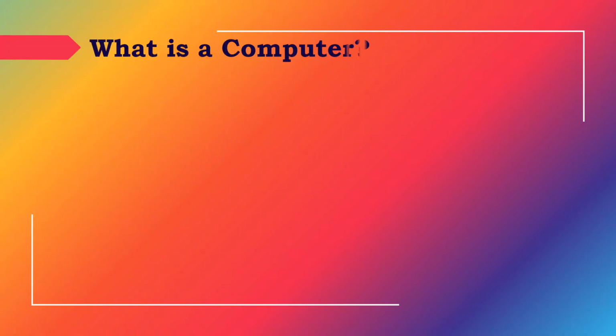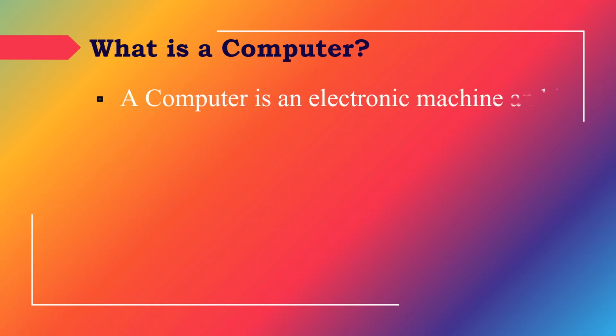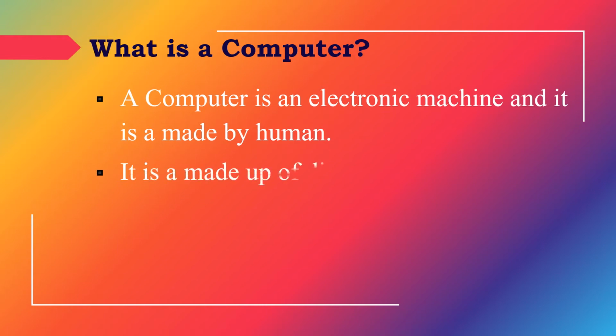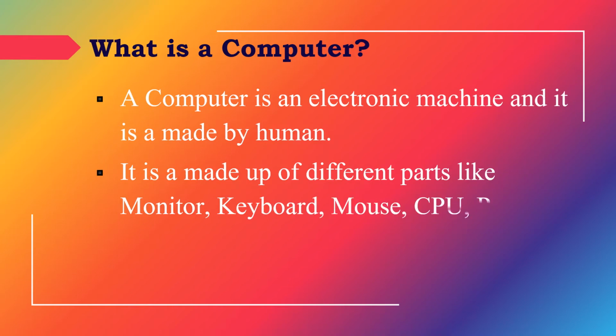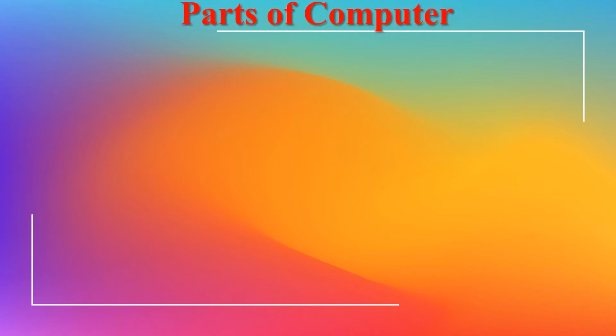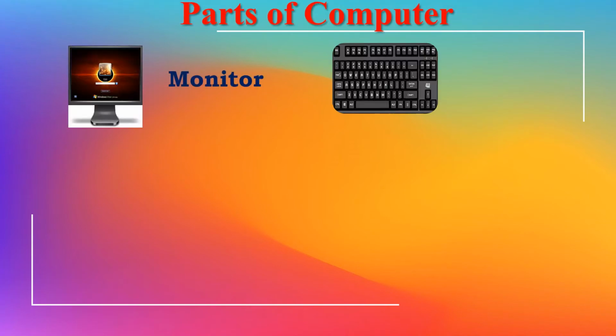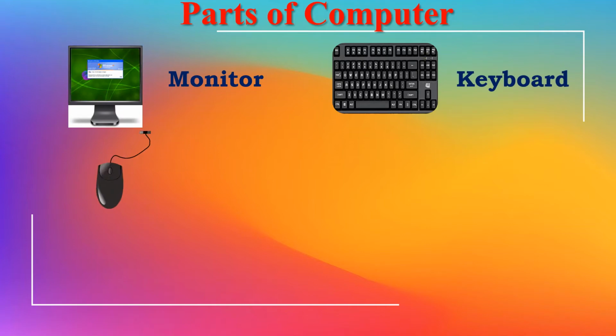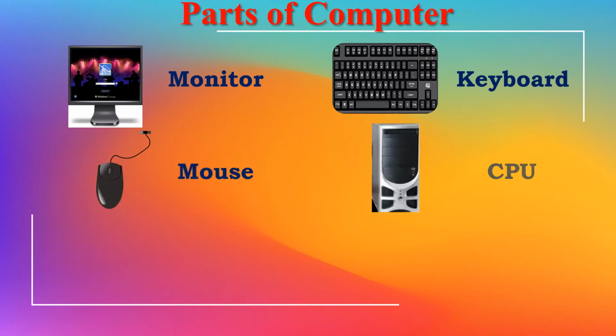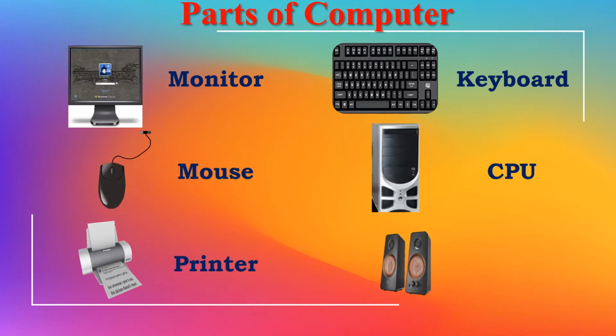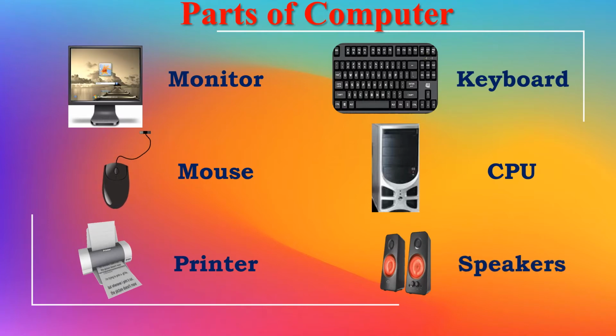So, what is a computer? A computer is an electronic machine and it is made by humans. It is made up of different parts like monitor, keyboard, mouse, CPU, printer, and speakers. Let's study parts of a computer. First is monitor, second is keyboard, third is mouse, fourth is CPU, fifth is printer, and sixth is speakers. These all are parts of a computer.